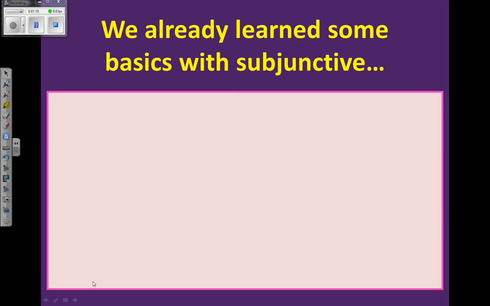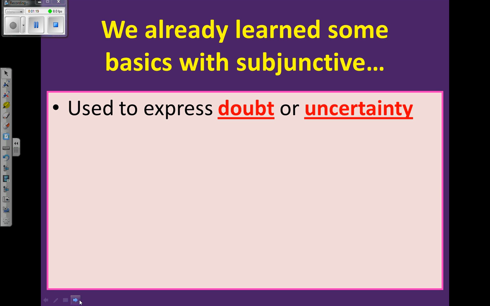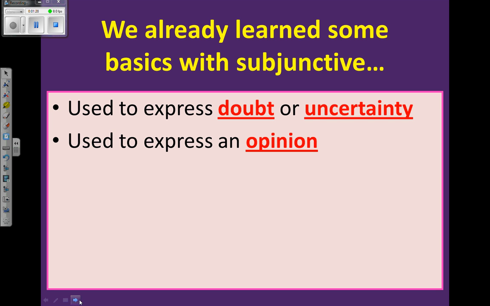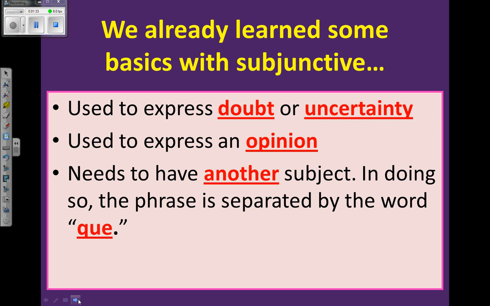Ya sabemos algunos básicos del subjuntivo. We use it to express doubt or uncertainty, which we'll get into in more depth down the road. Opinion, which we talked about before spring break. One thing that we quickly discussed is the need to have two different subjects. So you have to have another subject. When you do that, you're going to separate both parts of the sentence with the word que.